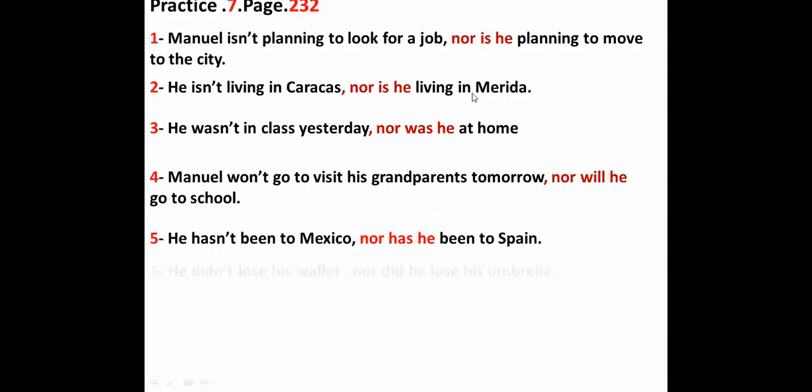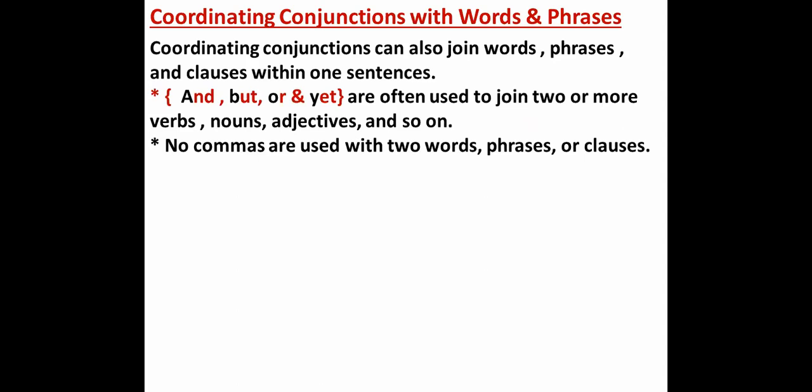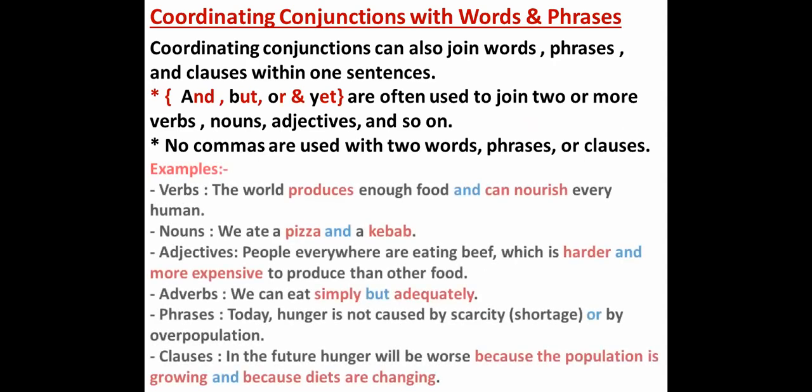Exercise 9, Yusuf Rafat. Yes, Mr. Before we start exercise 9, we have a part that I'd like to explain quickly. This part is very simple. It says that coordinating conjunctions can also join words, phrases, and clauses within one sentence. It means that and, but, or, yet are often used to join two or more verbs, nouns, adjectives, and so on. No commas are used with two words or with two phrases or clauses.